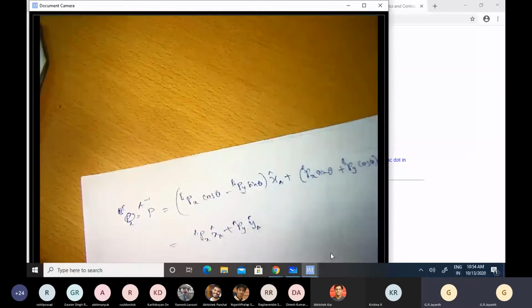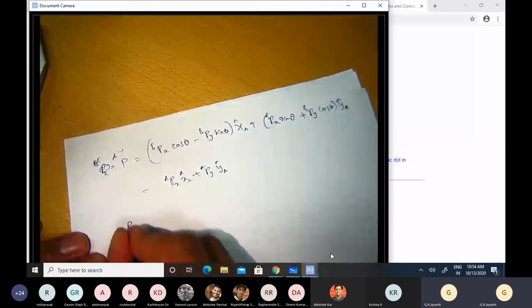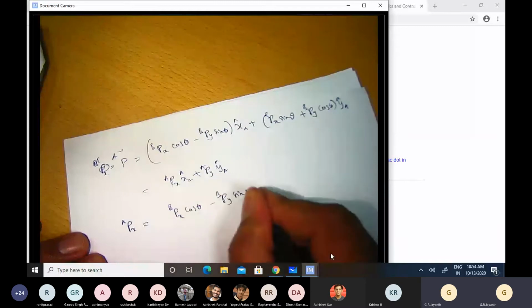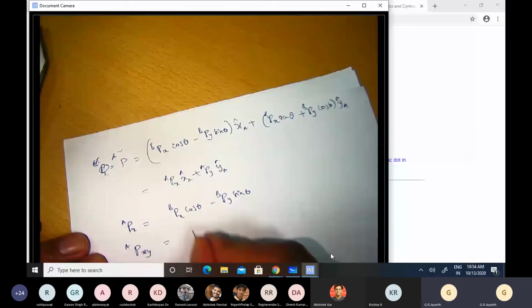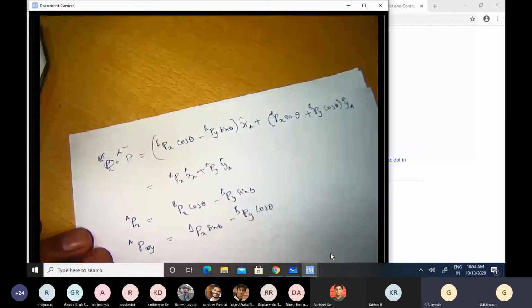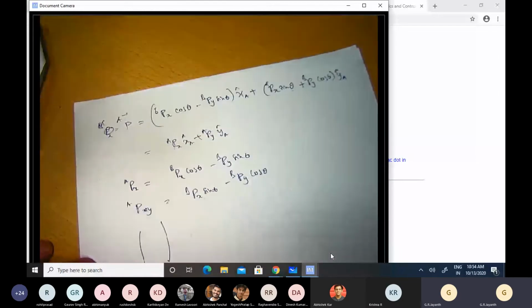By definition, right? So therefore, if I were to individually equate the x and y components, I would have that Pxa is equal to Pxb cos theta minus Pyb sin theta, and Pya is equal to Pxb sin theta plus Pyb cos theta. Now I can write this slightly better because I have now decided to go with matrices and vectors.